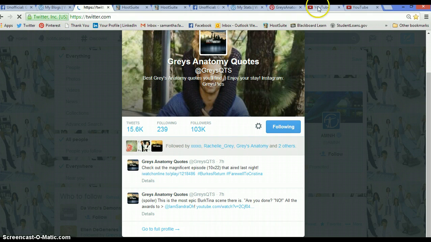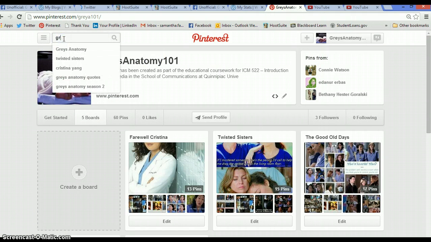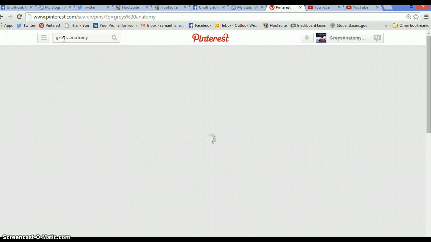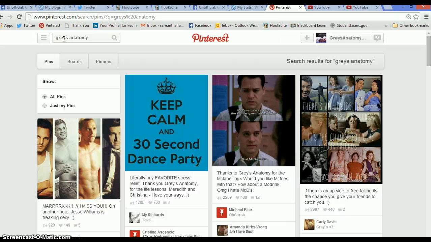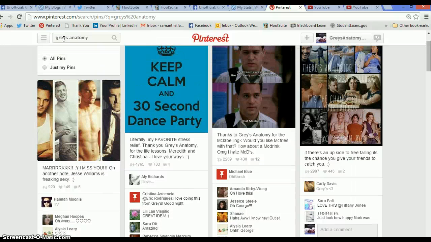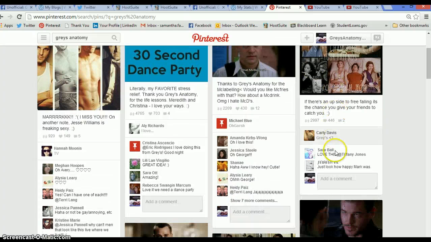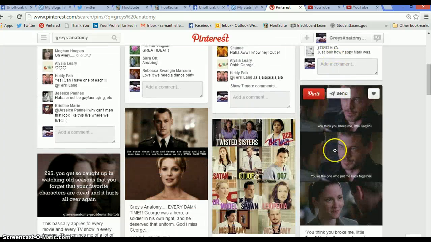We also have Pinterest, and Pinterest was one of those things where if you type Grey's Anatomy in the search, the amount of different things that could come up was unbelievable. However, none of it had a consistency or pattern. As I discussed, you can just see a little bit of it. Random people, as long as they post, they like. This is just a picture of random guys, something that associates with the show, the Keep Calm and 30-second dance party. So there was really no consistency when it came to the Pinterest account.